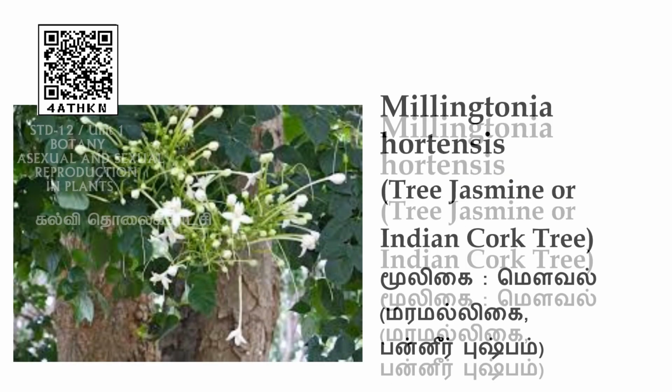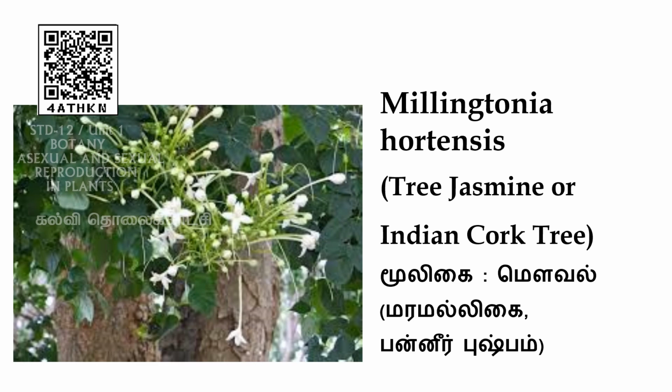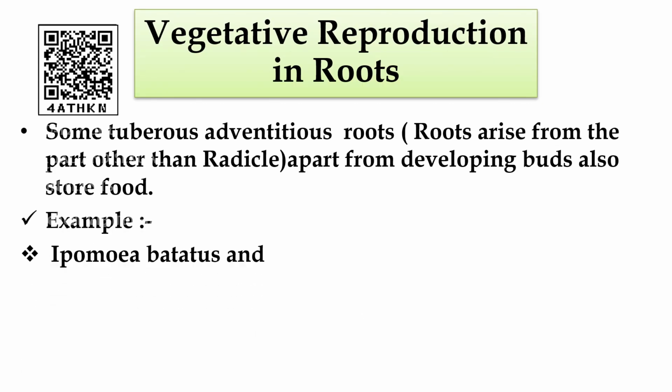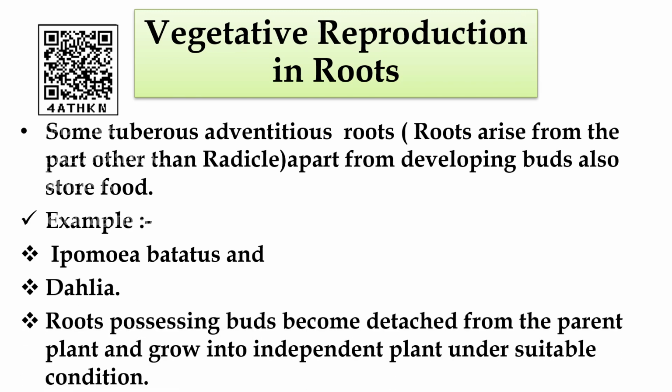Millingtonia hortensis, tree jasmine. Tuberous adventitious roots. Here adventitious roots, I already told you, are roots arising from a part other than the radicle. Examples: Ipomoea batatas and Dahlia.